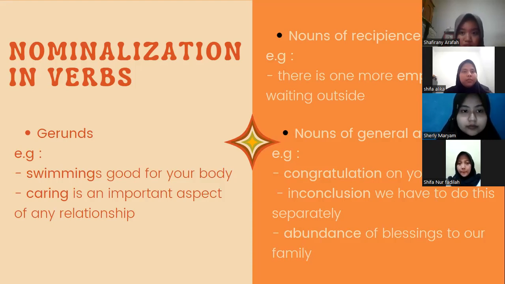The second one is nouns of recipients. Nouns of recipients are verbs that become nouns to represent someone who is the recipient of an action. We often use the suffix "ee". For example, there is one more employee waiting outside.